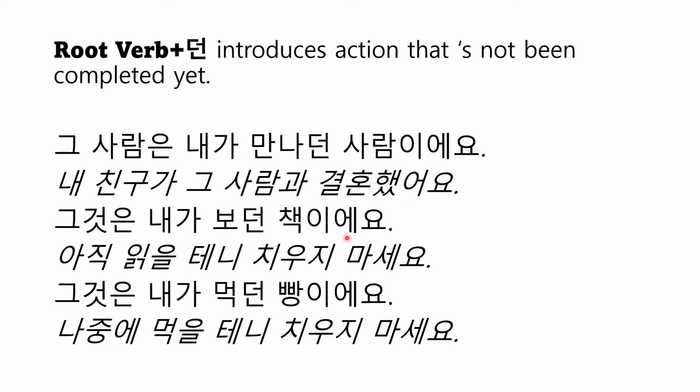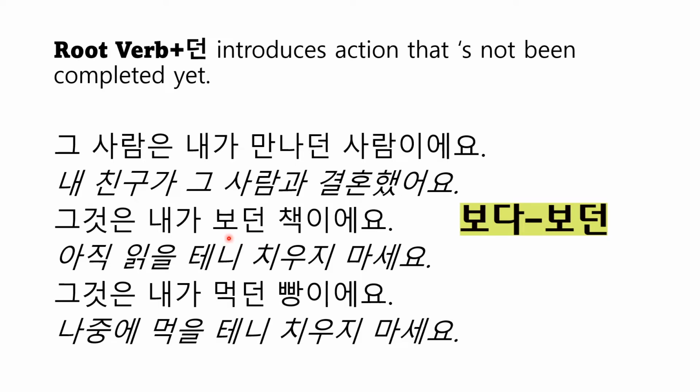그것은 내가 보던 책이에요. If you put this into English, this could be like, that is the book I saw. But that English doesn't fully explain what this sentence means. 보다 is the root word, and then 다 is gone, and in the place of 다 you have 던 here.